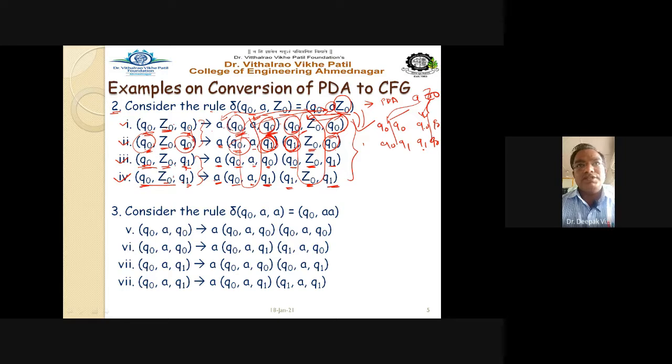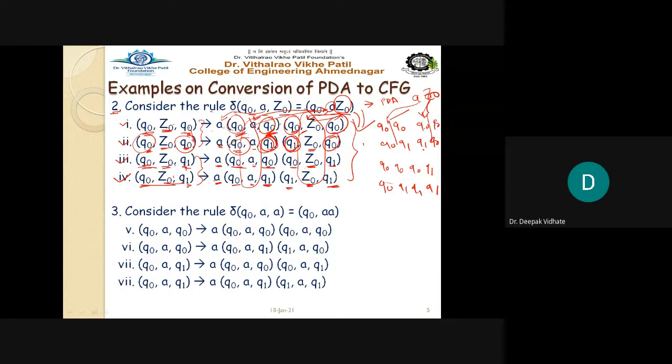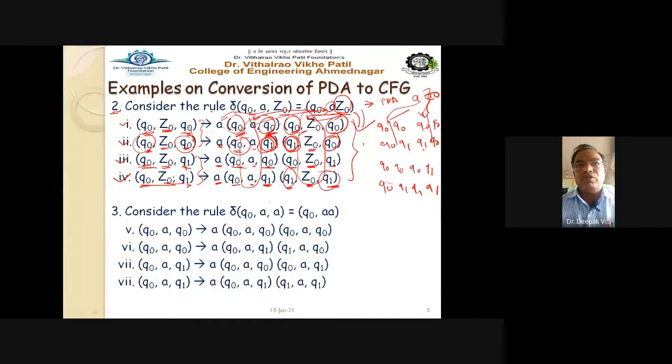Right. So this is to be bifurcated as Q0, Q0, Q0, Q1. Same way, Q0, Q0, Q0, Q1 here. And in the second, while writing Q0, Q1, Q1, Q1. Here you have to write down Q1. This is also Q1, and this is again Q1. And the symbol A is nothing but coming from the right hand side, that is A and Z0.